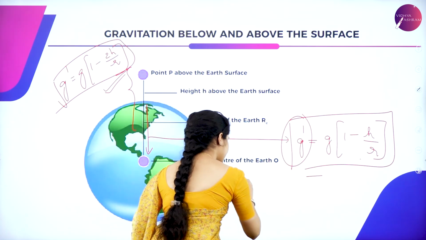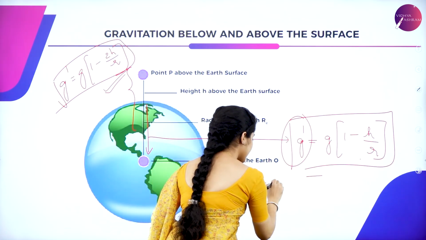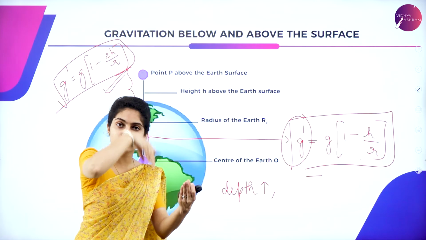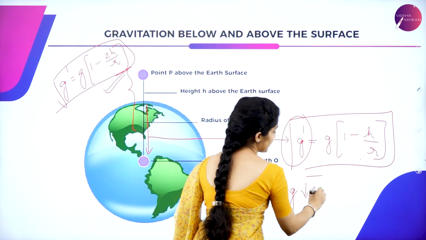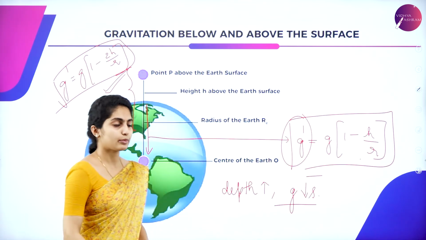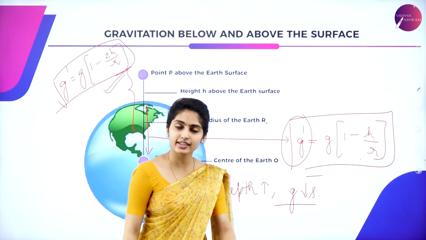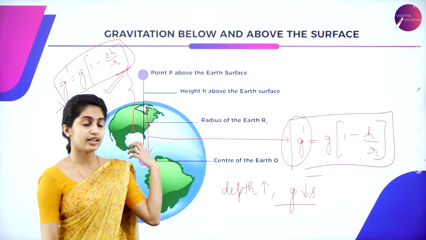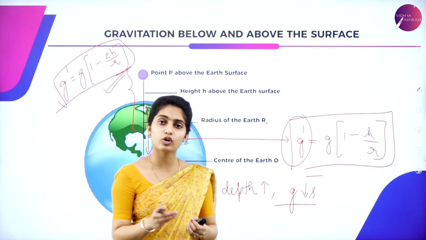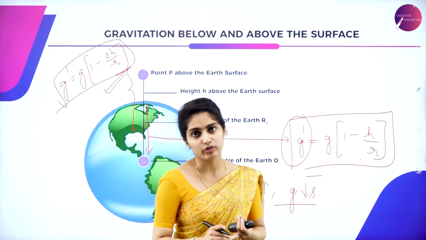So when the depth increases, because the object is going below, the gravity decreases. It's the same concept. Altitude increases, gravity decreases. Similarly, depth increases, gravity decreases. That is all about the gravitation of an object below as well as above the surface.